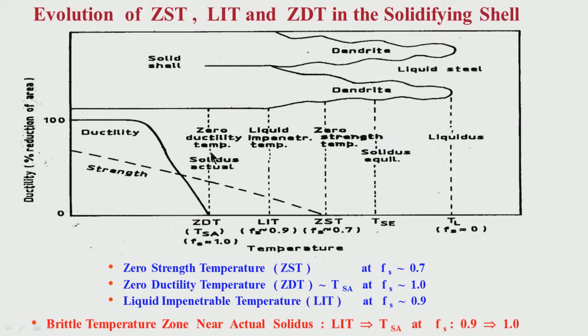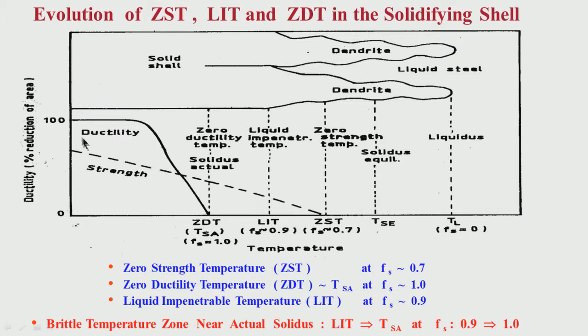That means at the point of complete solidification, when Fs is equal to 1, when solidification has just completed, what is that temperature? It is the actual solidus temperature, we call it TSA. So this TSA is more or less equal to the ZDT temperature, that means zero ductility temperature, nil ductility temperature, because only at this temperature the strand starts developing ductility or toughness.